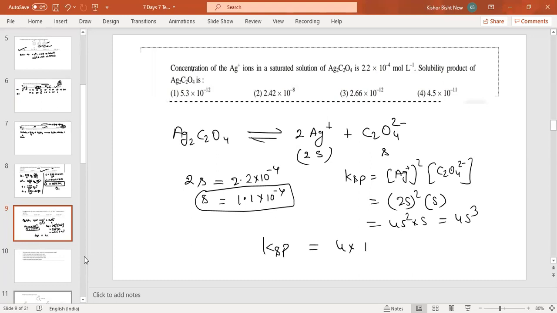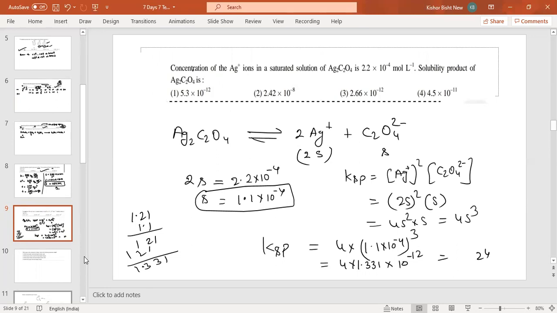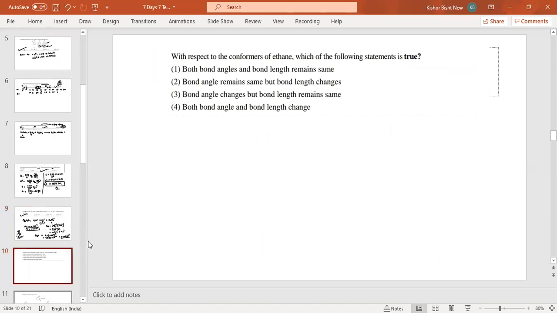S means 1.1 into 10 to the power minus 4, cubed. The cube of 1.1 is 1.331, so 4 into 1.331 into 10 to the power minus 12, which is 5.3 into 10 to the power minus 12. Answer A is correct. Come to the next one.